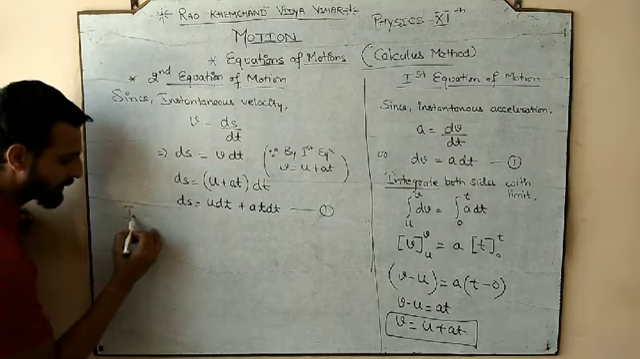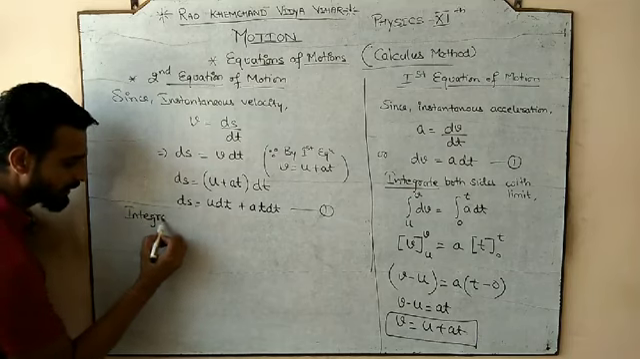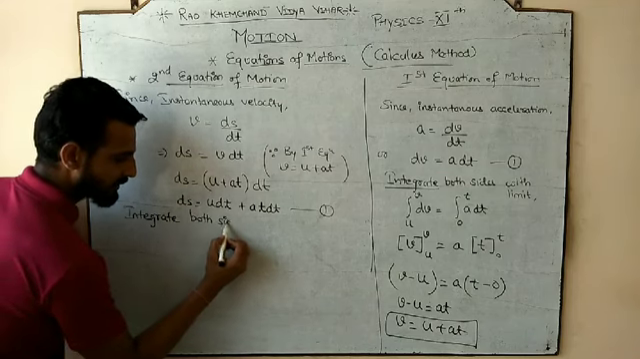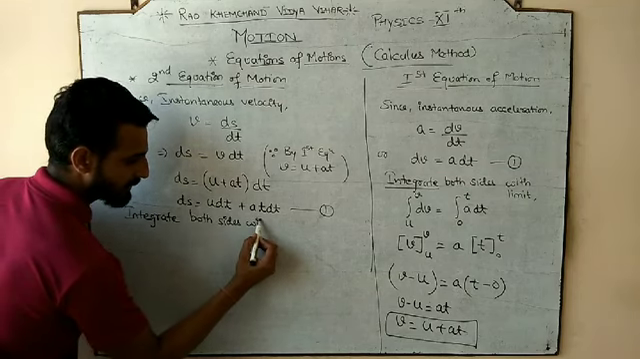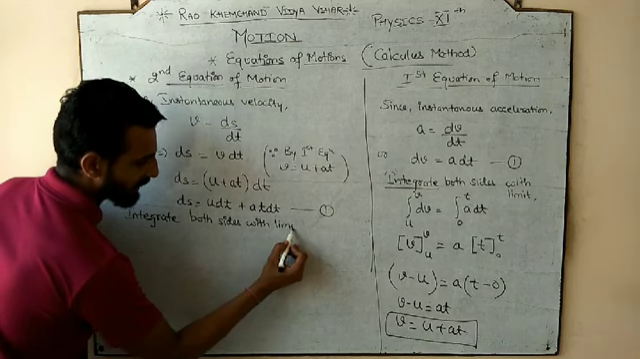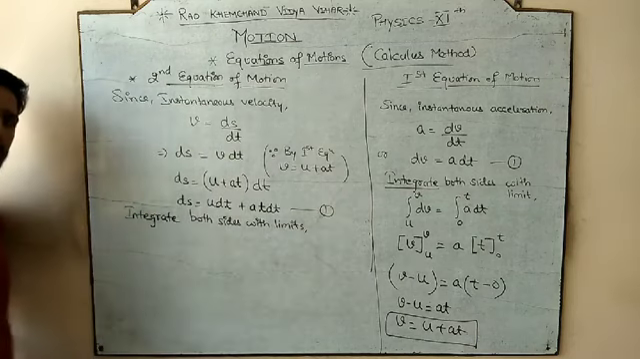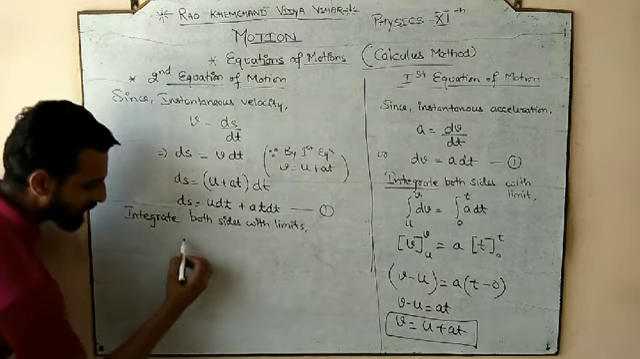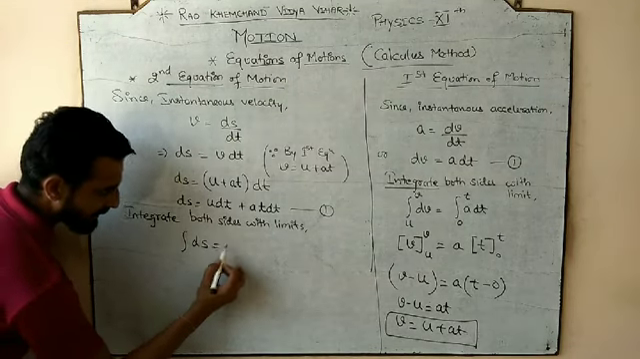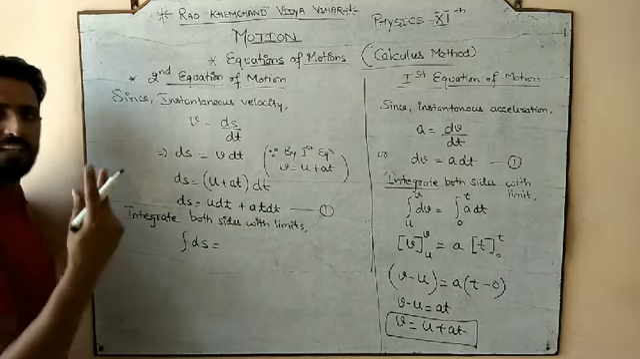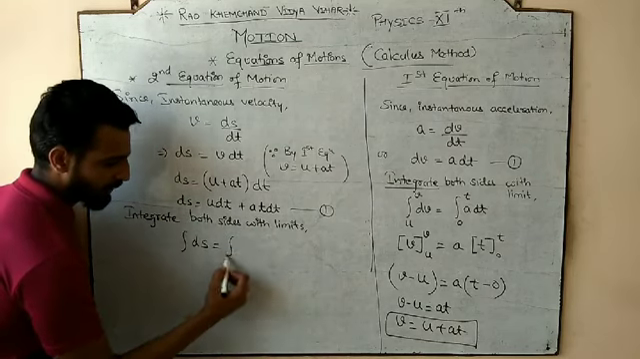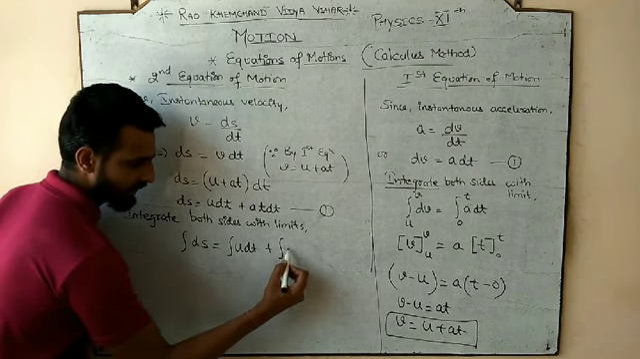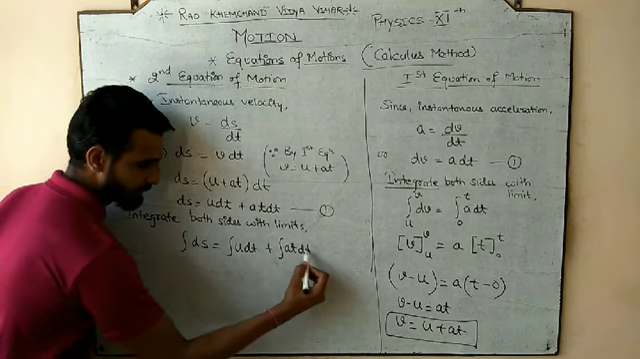Now do the same thing. What? Integrate both sides with limits, because we know the limit, since we have to take the body only from A to B. So the integration of ds is equal to, on the right side we have two terms, and both terms are going to be integrated separately: u dt plus at dt.